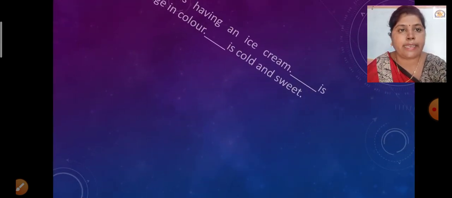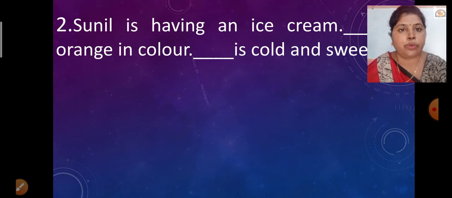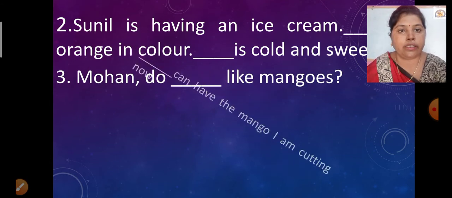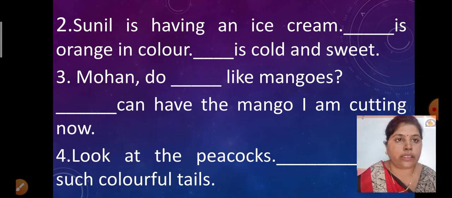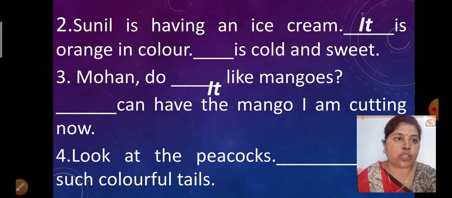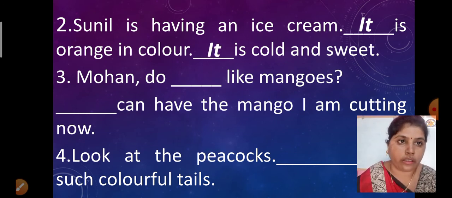Let us see the next blank. That is number 2, number 3, and number 4. So these are the blanks. Number 2: Sunil is having an ice cream. It is orange in color, is cold and sweet. Ice cream is a thing, so it is orange in color and it is cold and sweet. For a thing we generally use it.